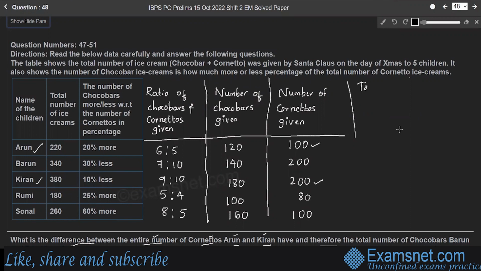So total cornettos that Arun and Kiran had is equal to 100 plus 200, which is equal to 300.